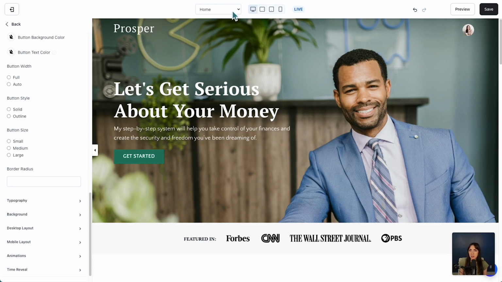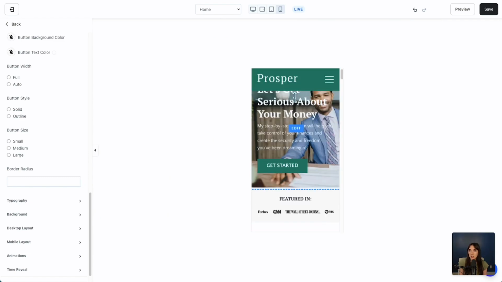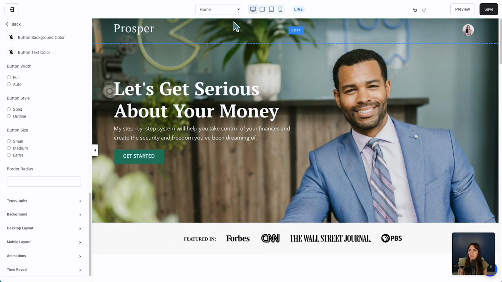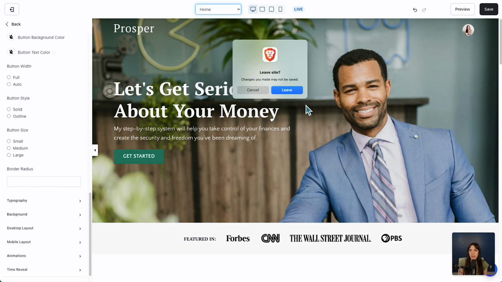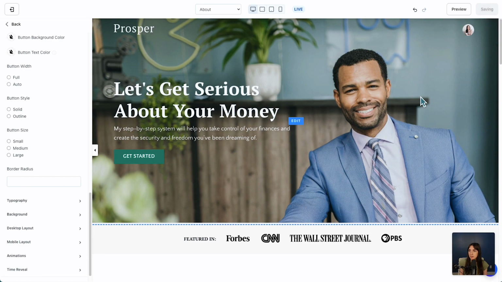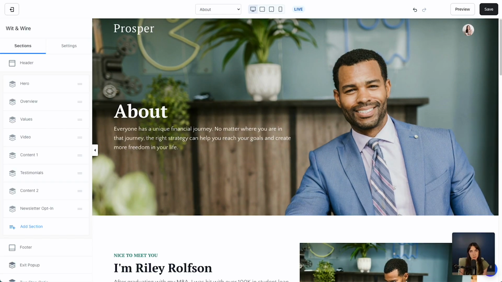From the top here, if I liked these settings, I could save those changes to lock it in. You can also view, let's say, the mobile experience, which I always think is a good double check before you publish new pages to see how it looks on mobile. Heading back to the desktop view, you can also scroll through the other default pages on your site. So if you wanted to edit, let's say, the About page, it'll tell me to leave site because I didn't lock in those changes. So let's go ahead and click Save. And from there, I should be able now to go to the About page, and it'll just take a quick second to load. Here's a very similar looking About page.